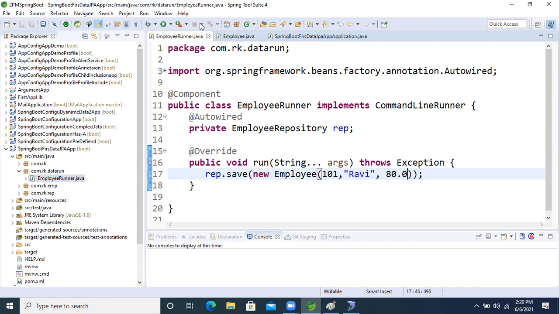Use the chat box. Shall I create a scratch level one application, or shall I? Okay.